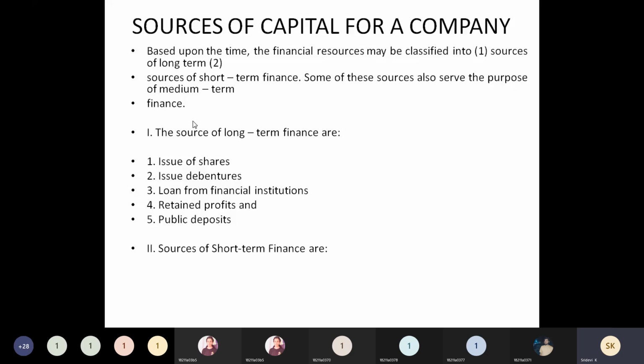And banks also allow you loans and advances, and short-term loans from many finance companies.